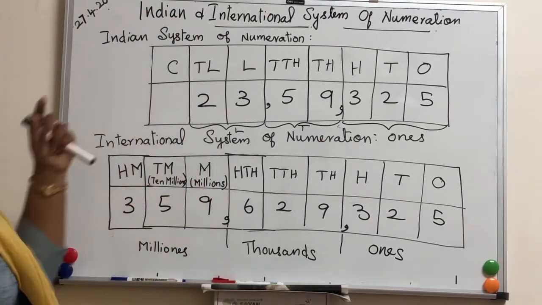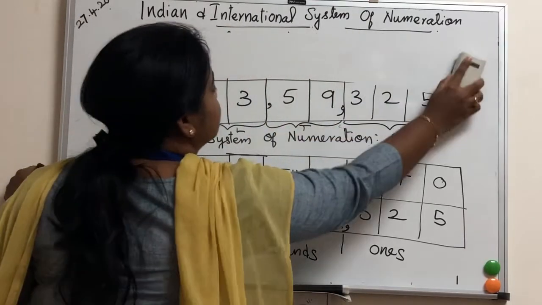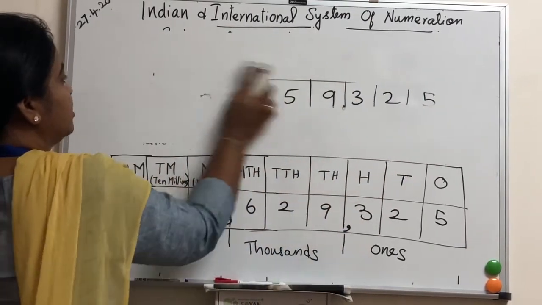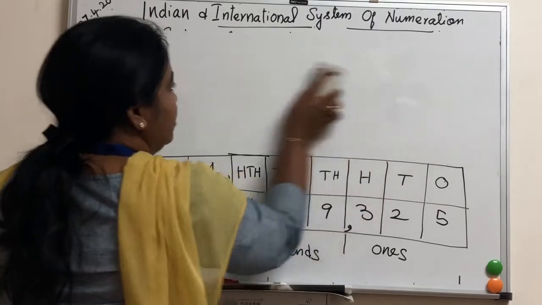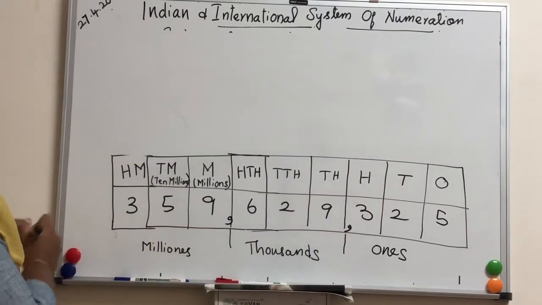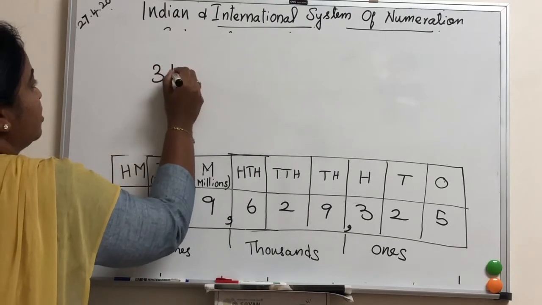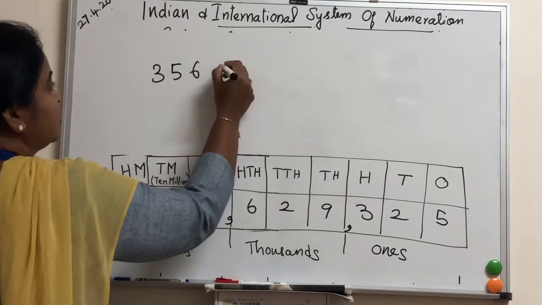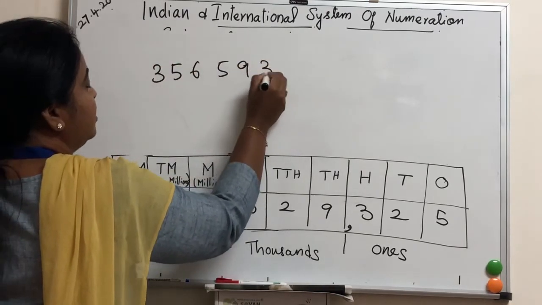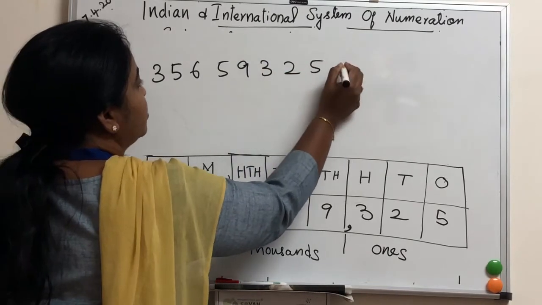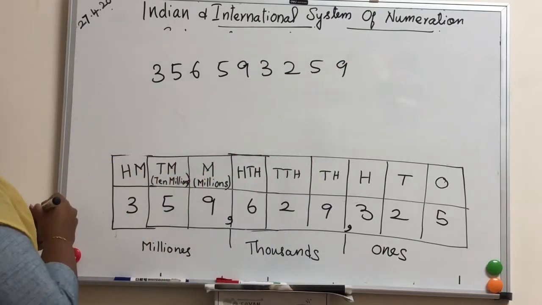Okay, shall I rub out this Indian system of numeration? We already finished that. I will give you some more examples in the international system of numeration. Example 1: 3, 5, 6, 5, 9, 3, 2, 5, 9.